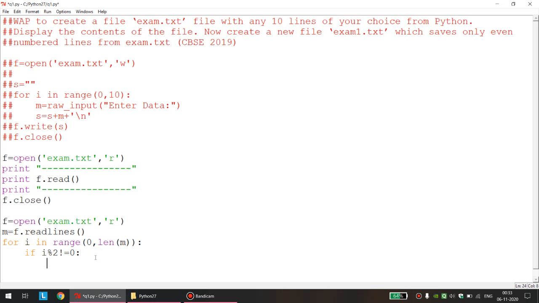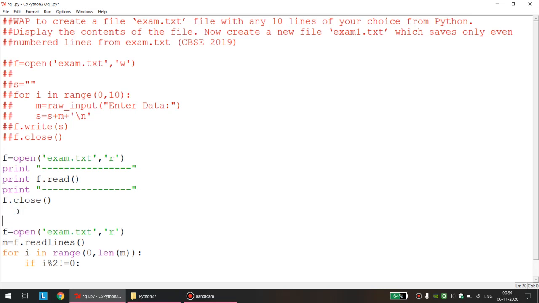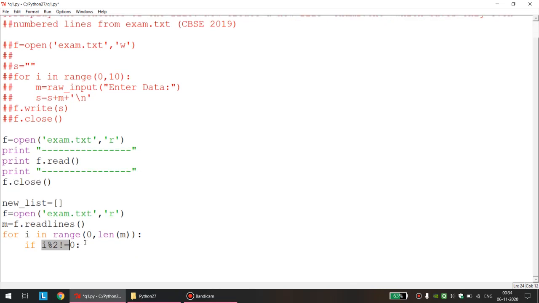I hope you are getting my point. Whenever i is an odd number, I want those lines, because those odd numbered lines as per the indexes of the list will give me even number lines from the file. Correct? So what shall we do? Whenever I encounter an odd number line, we will take a new list here. Let the name of the list be new_list. Whenever I encounter an odd number line, I will append those lines into this new list. Try to understand my point.